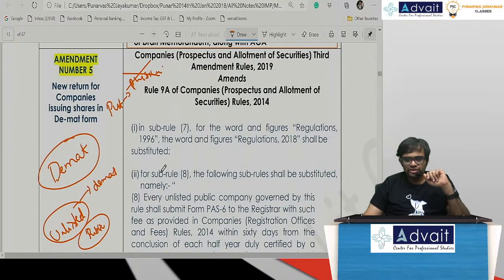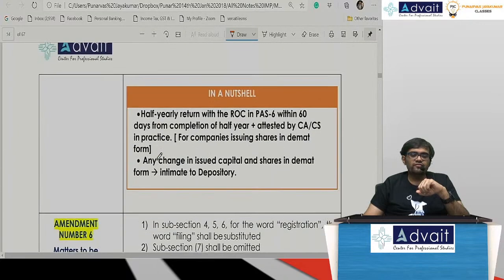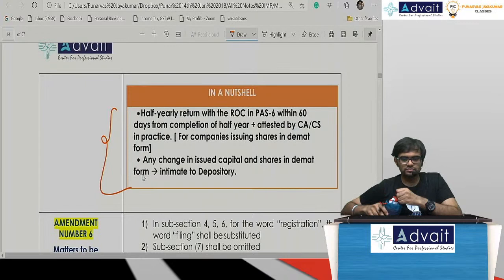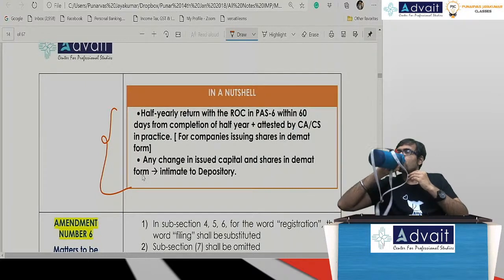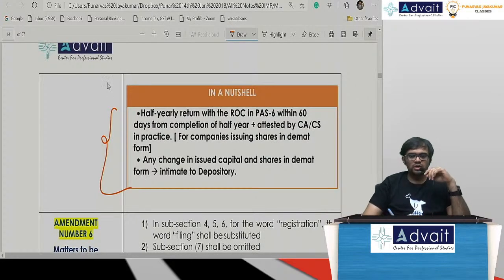Because of which, all the new unlisted companies which are now governed by the new provisions of issuing demat have to file a form. So check this out. They have to file a half yearly return. Half yearly return with the ROC has to be filed in PAS 6 within 60 days from the completion of the half year, and it has to be attested by a CA or a CS in practice.